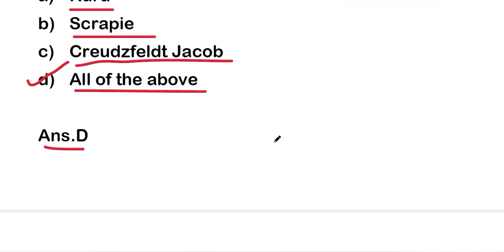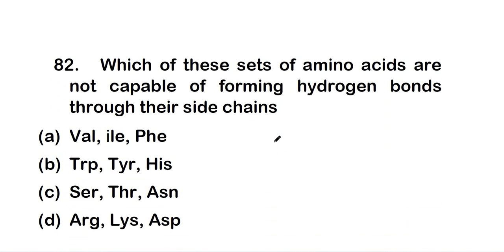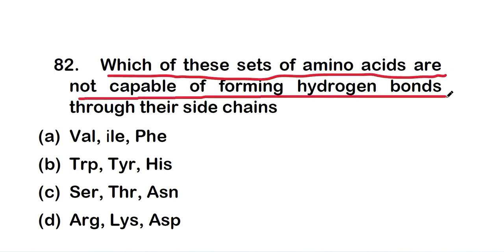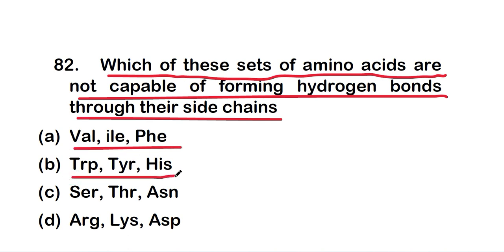Okay, so let's move on to the next question, question number 82. Which of these sets of amino acids are not capable of forming hydrogen bonds through their side chains? The options are option A, valine, isoleucine, phenylalanine, option B, tryptophan, tyrosine, histidine, option C, serine, threonine, asparagine, or option D, arginine, lysine, aspartic acid.